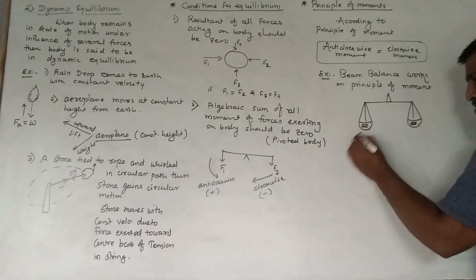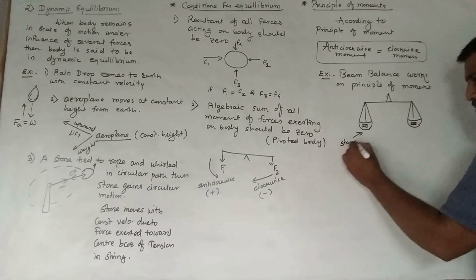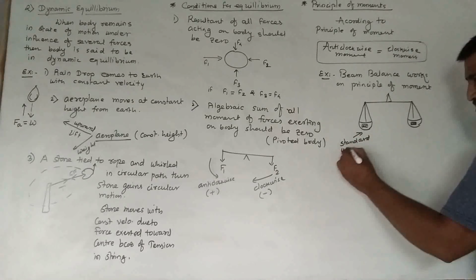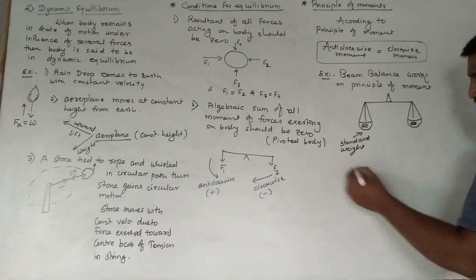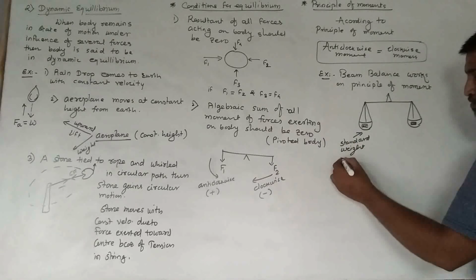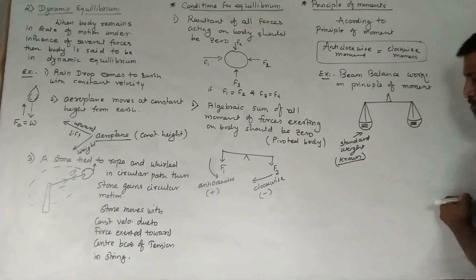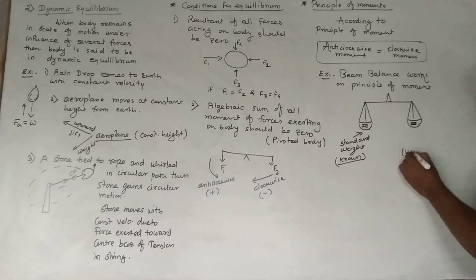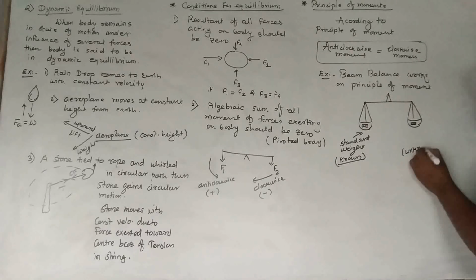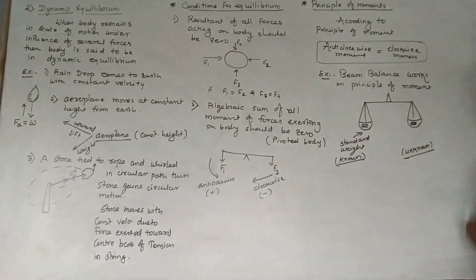So here a standard weight has a known quantity. And here we are measuring an unknown quantity with a known quantity, right?